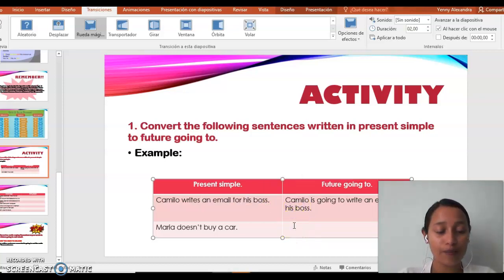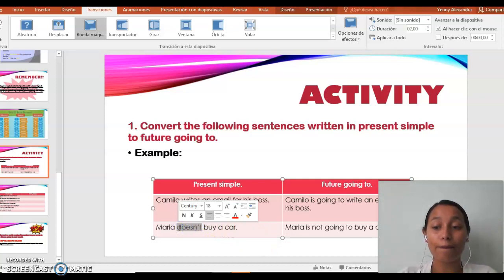So in this case, I am going to convert this sentence to the future going to. So Maria, that is the subject, is not going, because here we have the negation, we have a negative sentence. Maria is not going to buy a car. So be attentive because here we have the sign: the sentence is affirmative or negative, or maybe it can be an interrogative sentence.